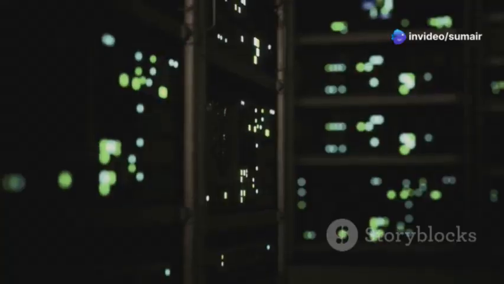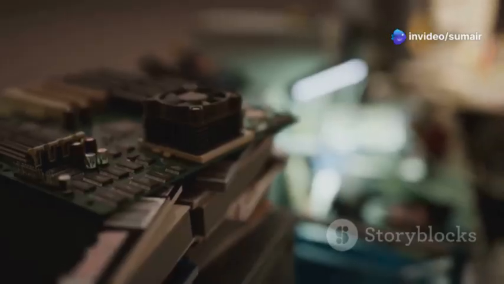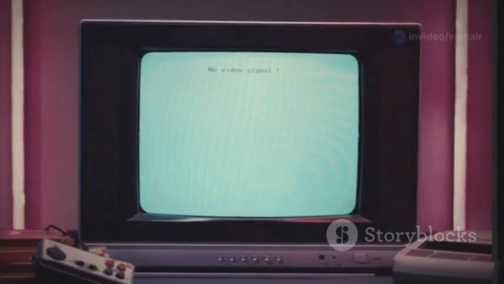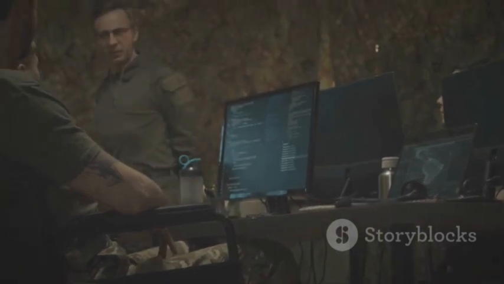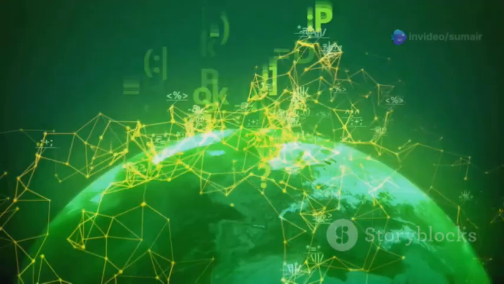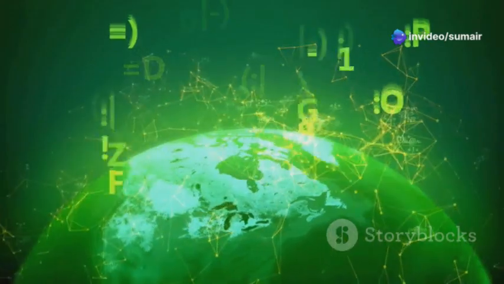The internet, it's a universe of information, but where did it all begin? Imagine a time before cat videos and social media. In the 1960s, the US government needed a way to connect computers. This led to the creation of ARPANET, the internet's ancestor.